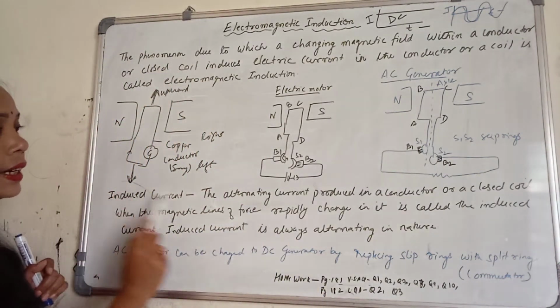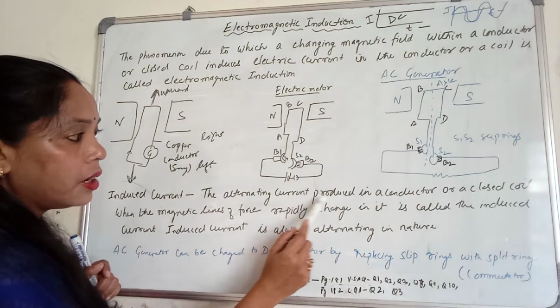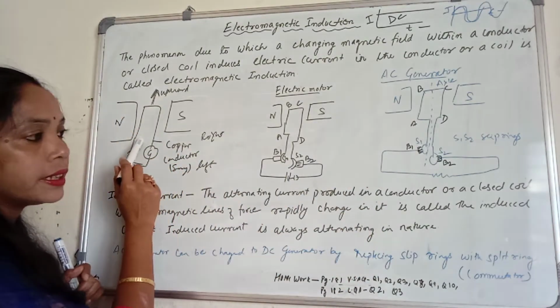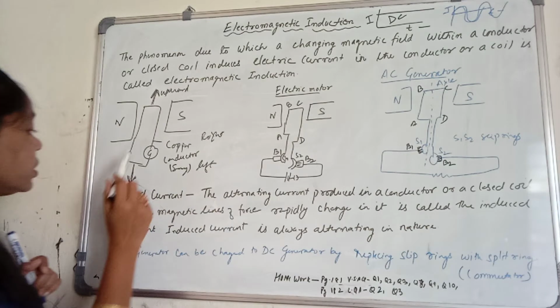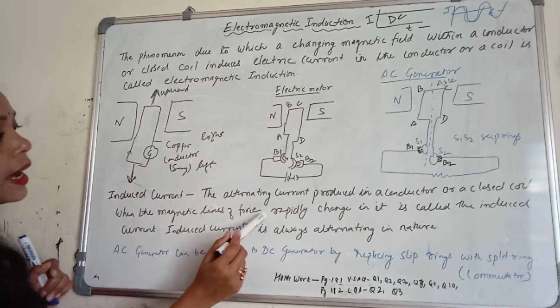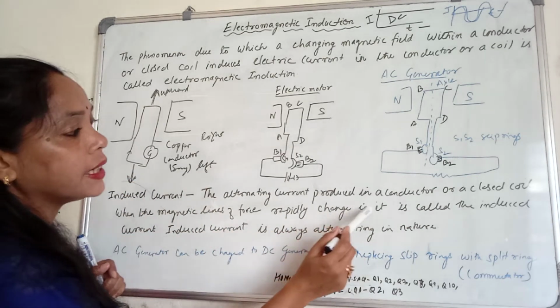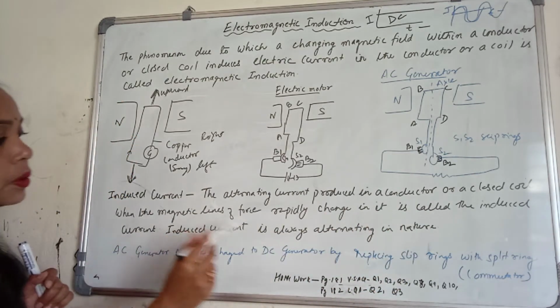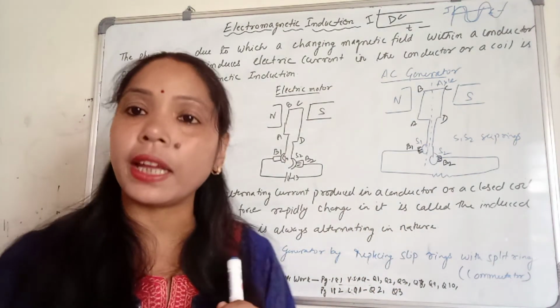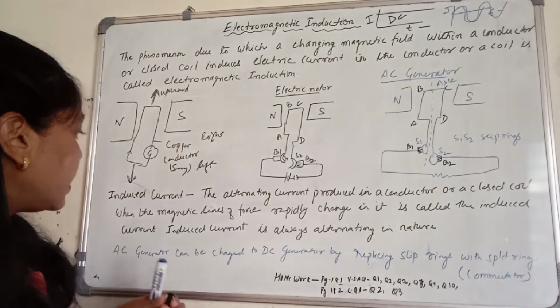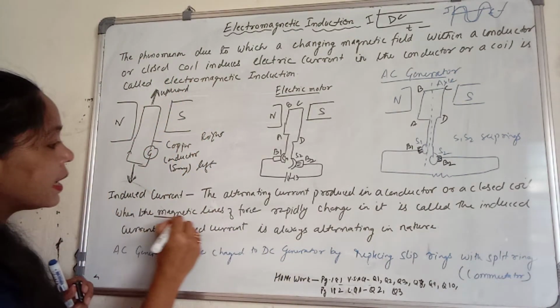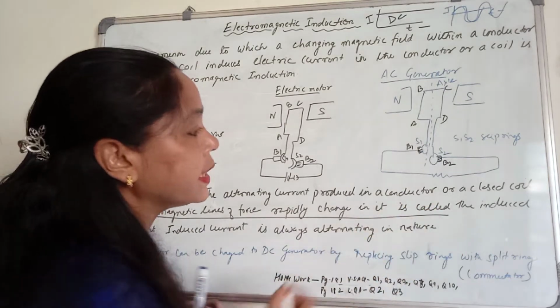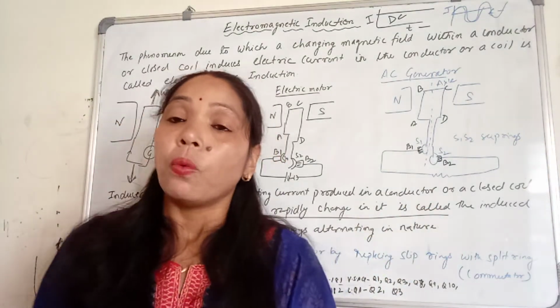And the induced current is the alternating current produced in a conductor, or a closed coil, when the magnetic lines of force are rapidly changing in it, and induced current is always alternating in nature.